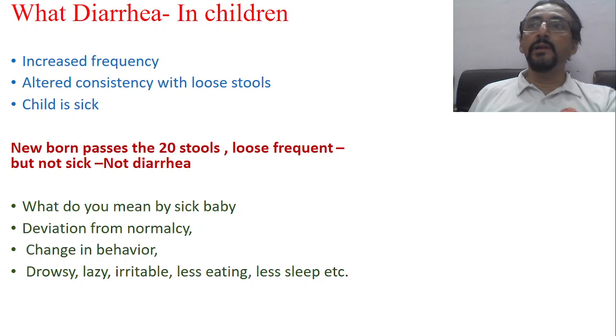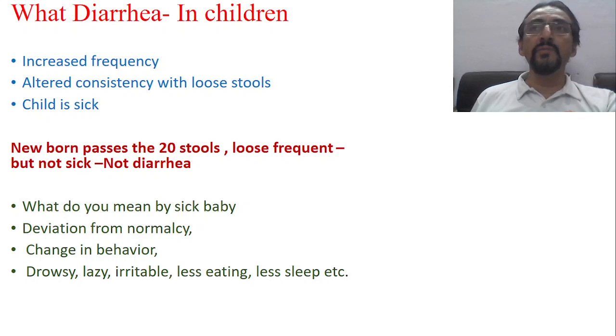So usually in adults, when we give the definition of diarrhea, we say that it is increased frequency of the stool and change in the consistency of the stool, isn't it? Now, this particular definition means increased frequency of the stool in 24 hours and also change in the consistency of the stool. Both are considered under the diarrhea definition.